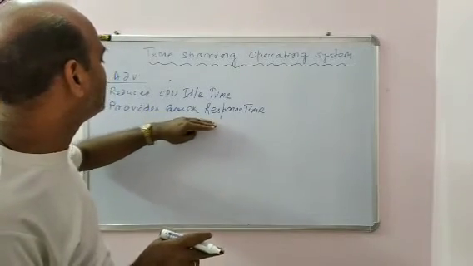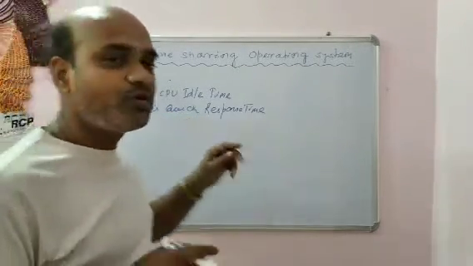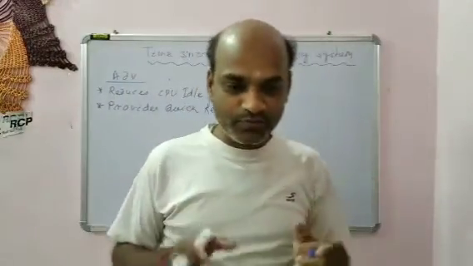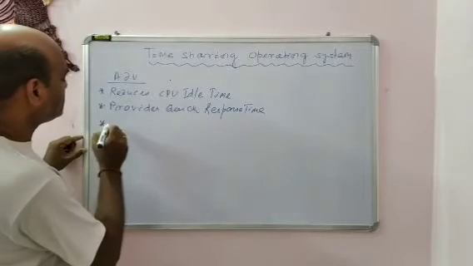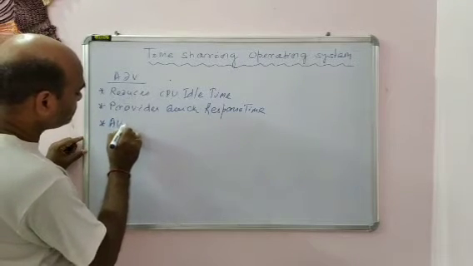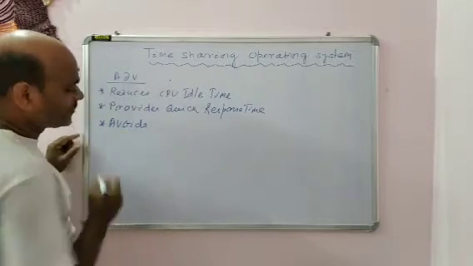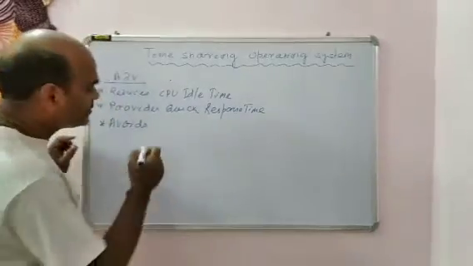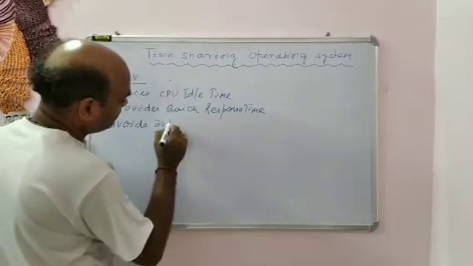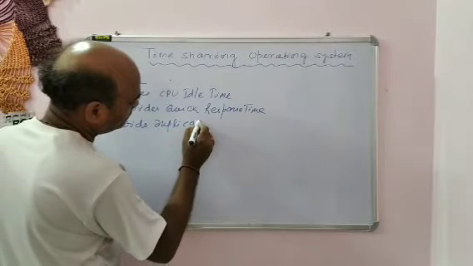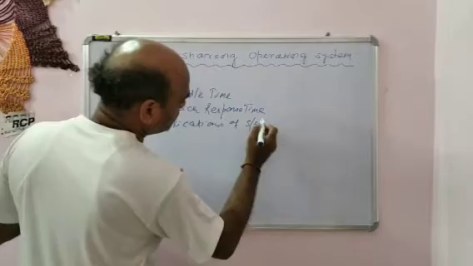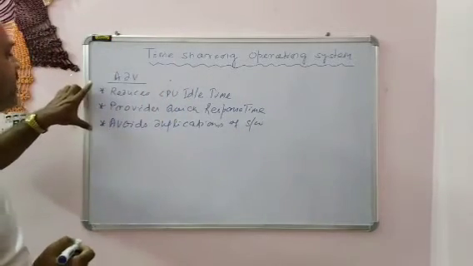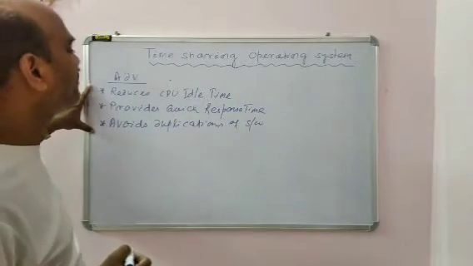So the response time is very quick. The next advantage is that it avoids duplication of software.